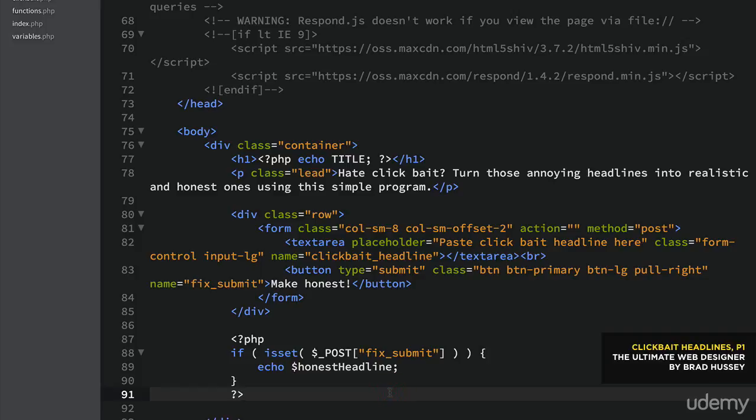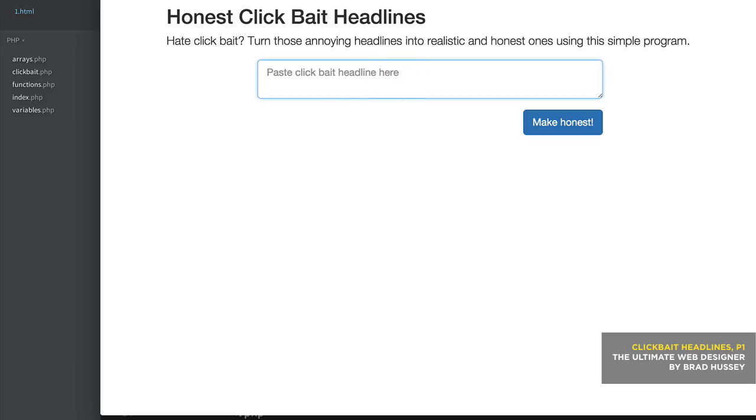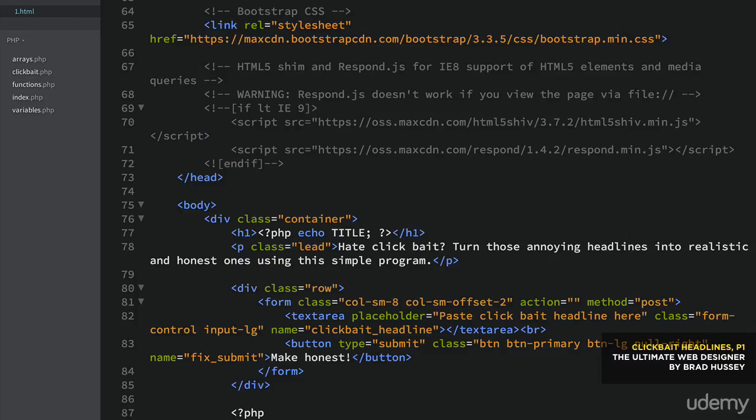Well, why don't we just test it, see if I'm right. Start off here, and I'm just going to put 5 unbelievable reasons they needed a bigger boat. 5 normal reasons they needed a bigger boat. So essentially, we've built the program. It's done. But we just want a nicer way to display this. Maybe we want to show the old headline and the improved headline with just a little bit sexier styling. So why don't we just jump in and do that?